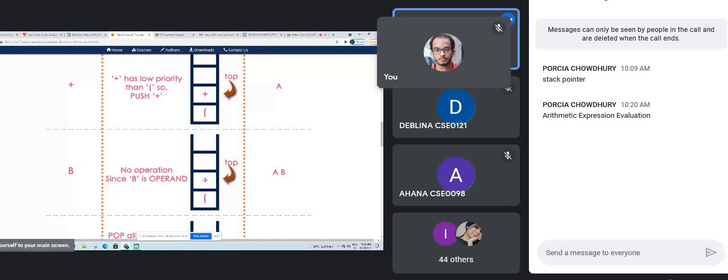Then after writing one operation, whenever we get another operand, we write the operand in the expression portion, and whatever we have in the stack we will pop. What we have in the stack is one plus sign and one parenthesis. Parenthesis we never write into the postfix or prefix expression. So we will pop plus and place it over here.